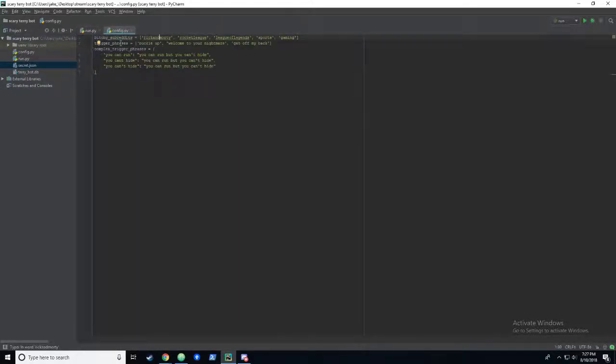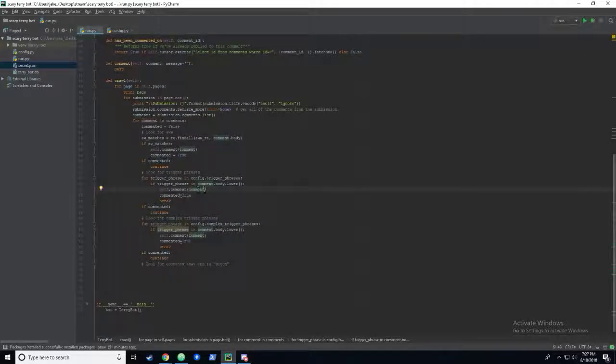Because for the trigger phrases we have buckle up and we don't need to pass anything else. But if we match a comment that says "you can run," we don't want to just say "you can run, bitch." We want to say "you can run, but you can't hide, bitch." So this would be for just a normal trigger phrase. This would be just the trigger phrase. But for these complex ones, we would want to send the complex trigger phrase, which is based on the key that we're iterating over.